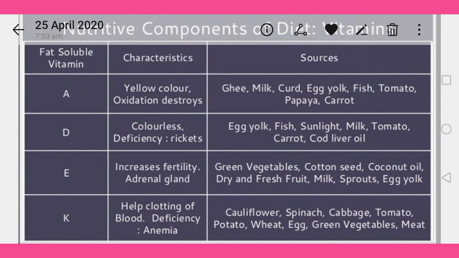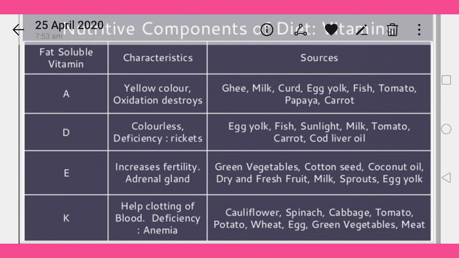Carotene, the yellow color pigment or yellow part of the diet, is known as carotene, and carotene is converted in the body into vitamin A. Carotene is converted into vitamin A in the human body. The second is vitamin D, also known as a fat soluble vitamin. It's colorless, and its deficiency causes diseases like rickets.